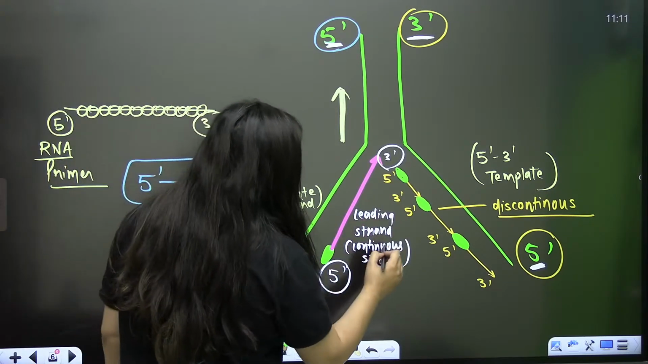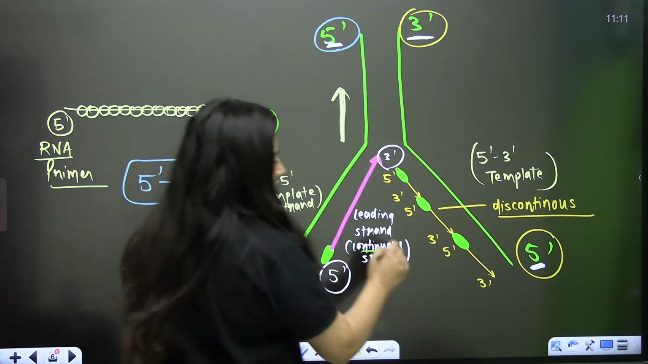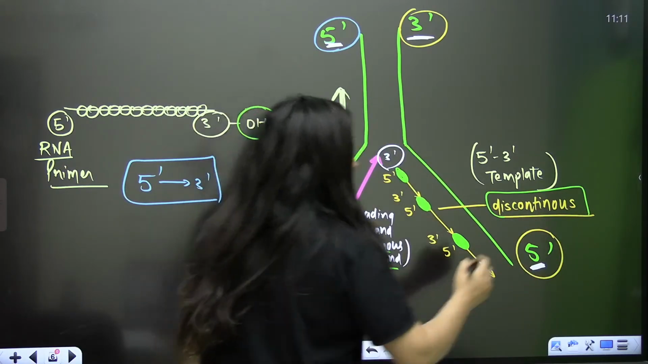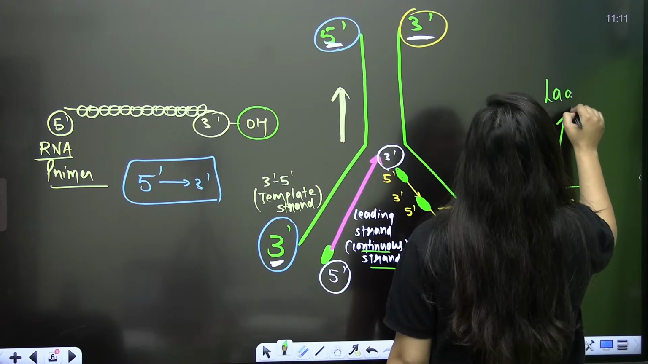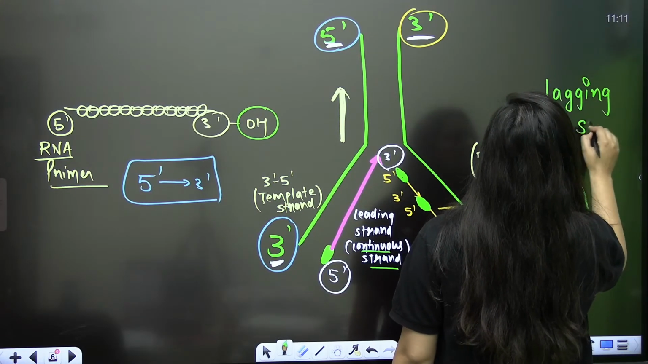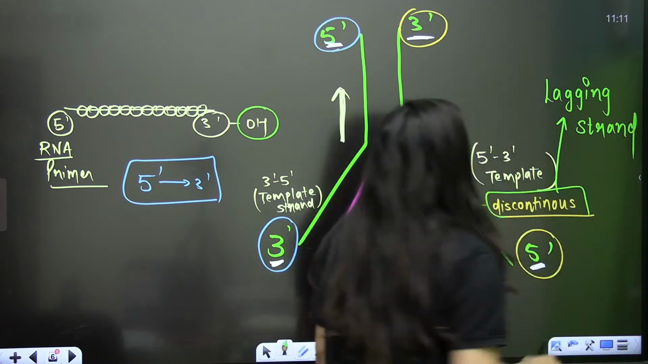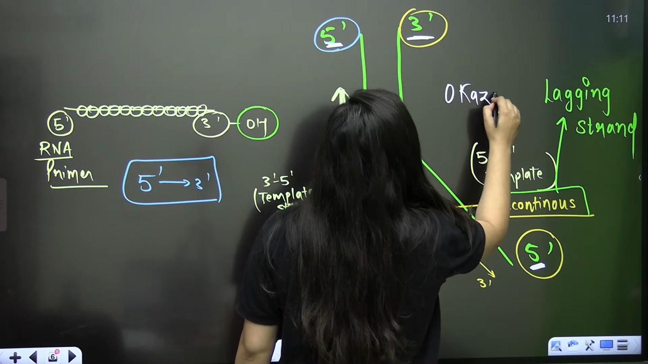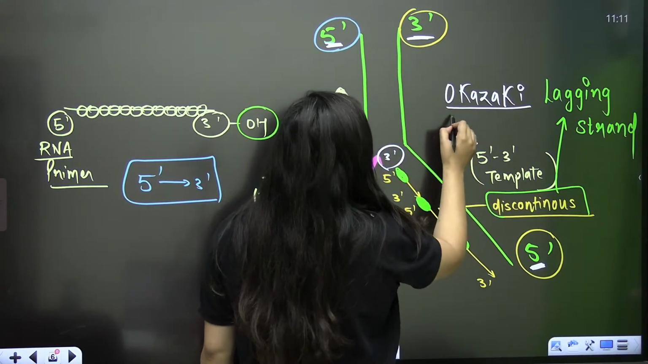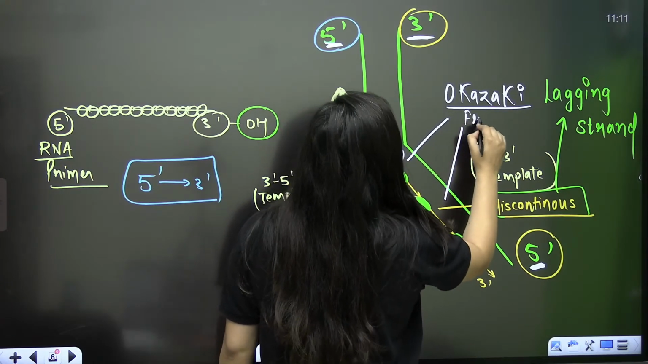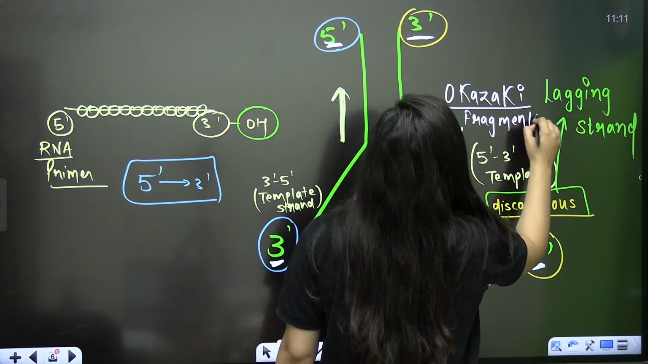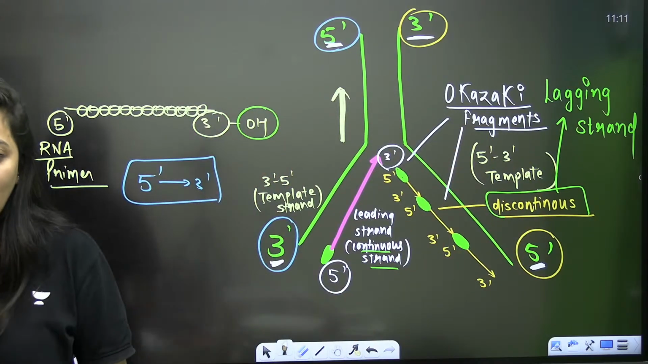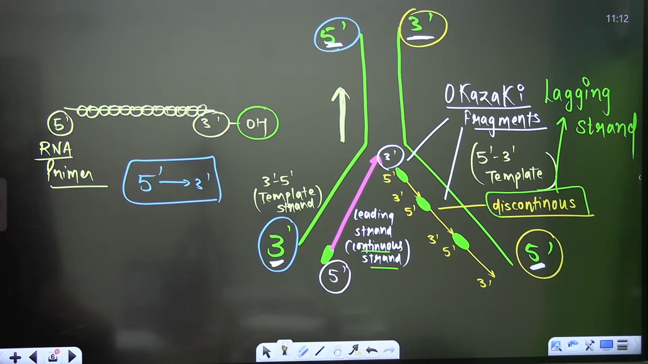So here one strand is continuously synthesized, the leading strand. Another strand is discontinuously synthesized, so we also call it the lagging strand. And it was discovered by a scientist, the name of the scientist is Okazaki. So that's why these fragments are also known as Okazaki fragments. Is that clear?